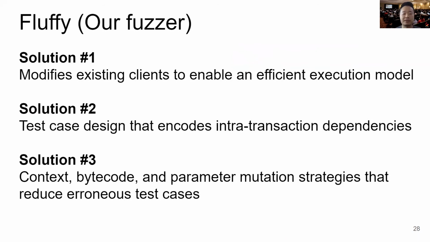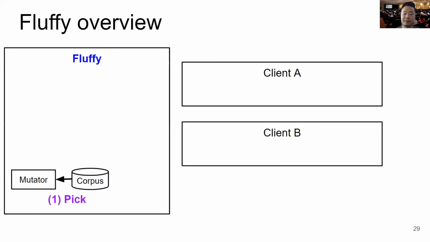Fluffy is our fuzzer, and we solve the challenges by modifying existing clients to enable an efficient execution model. We introduce a test case design that encodes inter-transaction dependencies. We introduce context, bytecode, and parameter mutation strategies that reduce erroneous test cases. So the details are in the paper, but in this talk, I'll cover the overview of Fluffy.